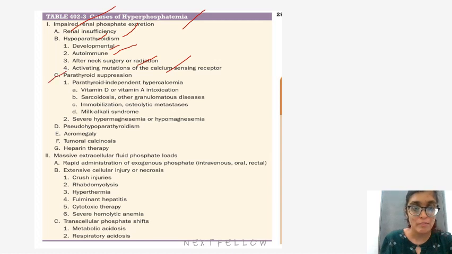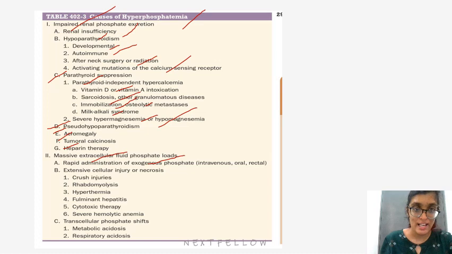Parathyroid suppression, which can be parathyroid independent hypercalcemia, vitamin D or vitamin A intoxication, sarcoidosis and other granulomatous diseases, immobilization and osteolytic metastasis, milk-alkali syndrome, severe hypermagnesemia or hypomagnesemia, pseudohypoparathyroidism, acromegaly, tumoral calcinosis and heparin therapy.